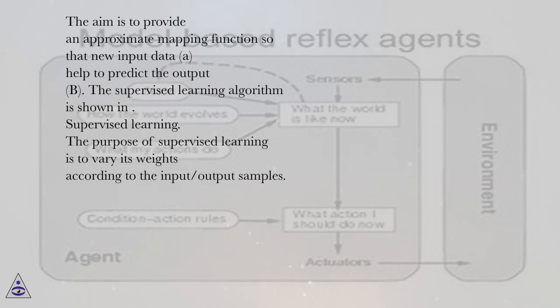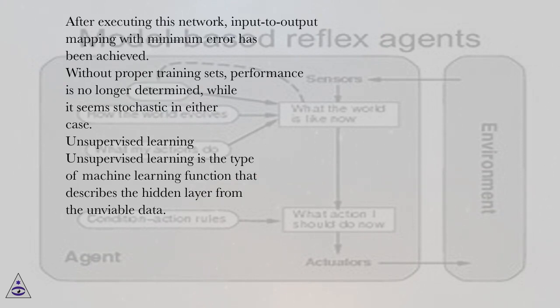The aim is to provide an approximate mapping function so that new input data, A, help to predict the output, B. The supervised learning algorithm is shown in the diagram. The purpose of supervised learning is to vary its weights according to the input/output samples. After executing this network, input to output mapping with minimum error has been achieved. Without proper training sets, performance is no longer determined, while it seems stochastic in either case.